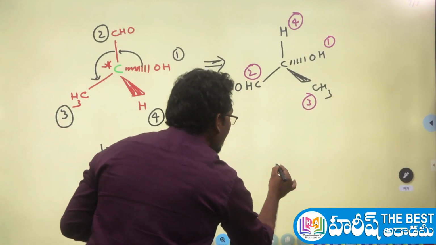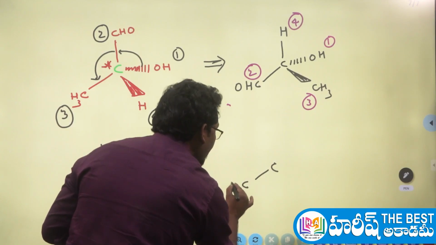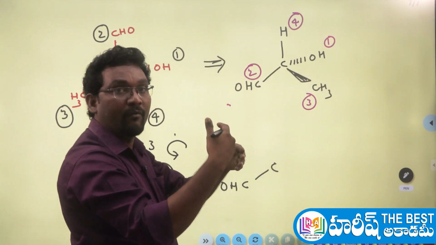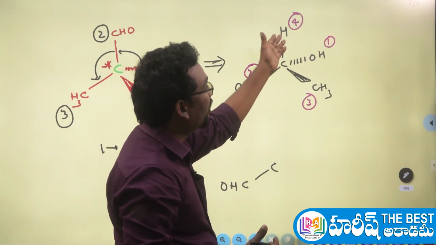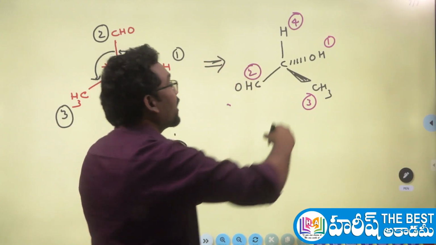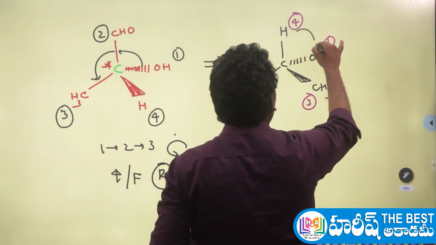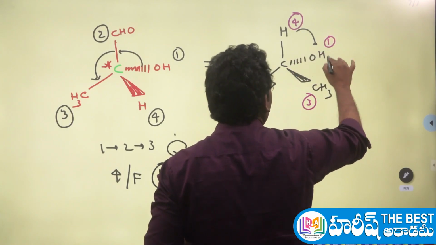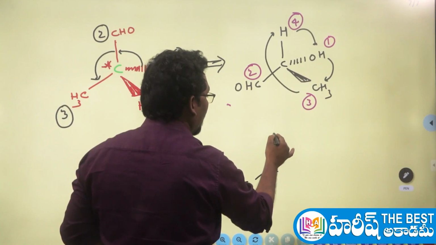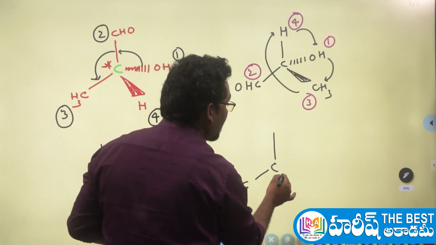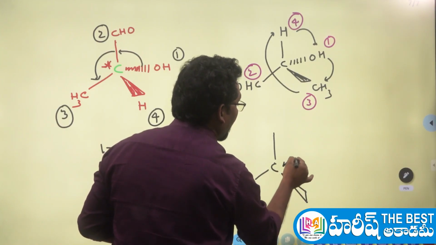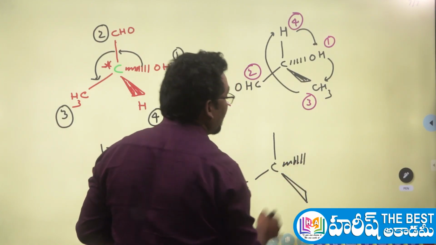What I am doing here is, at the carbon, I am holding the aldehyde itself, so rotate it. Whether you want to bring the fourth priority group onto the back side bond or front side bond is your wish, no problem. Let me rotate to the back side. Whenever I rotate, this comes here and this group goes here. The positions of the bonds will not be changed, but by this rotation, the positions of the groups will be changed. Bonds stay at the same position, but the groups change their position.